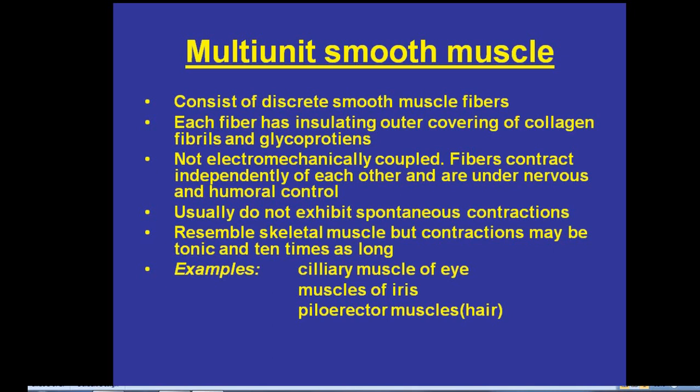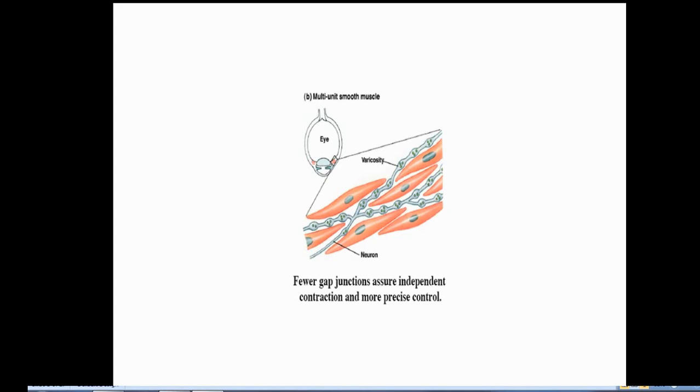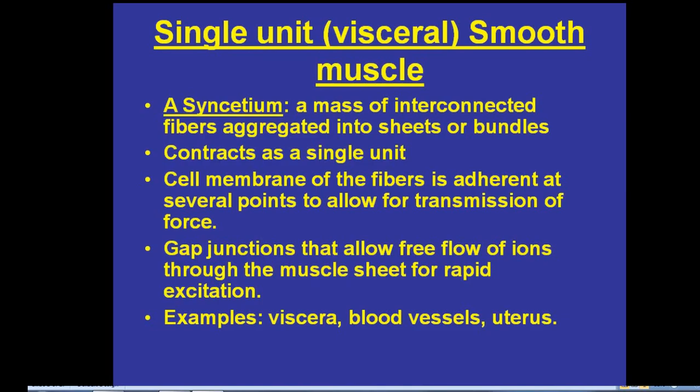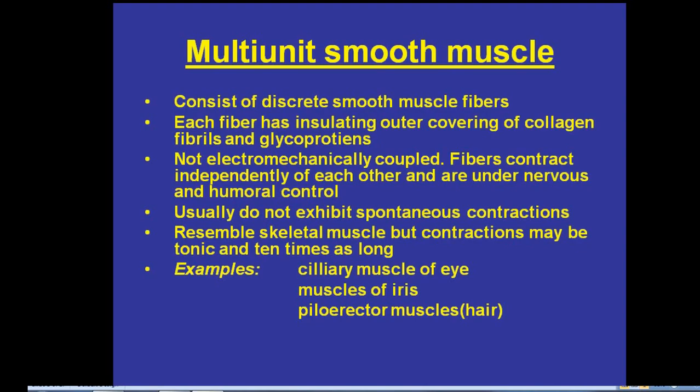This is the figure or diagram showing these multi-unit smooth muscles. In conclusion, the single unit smooth muscles are seen in viscera, blood vessels, uterus, etc., while the examples of multi-unit smooth muscle are ciliary muscles of the eye, muscles of the iris, and piloerector muscles, etc.